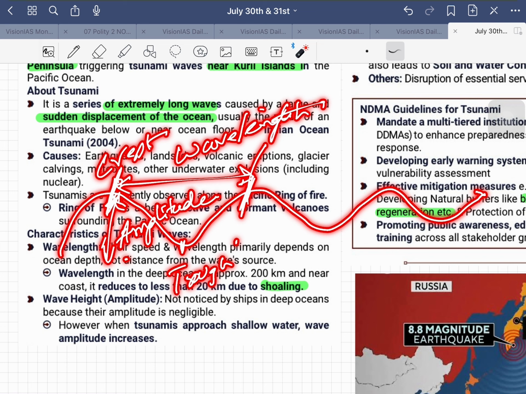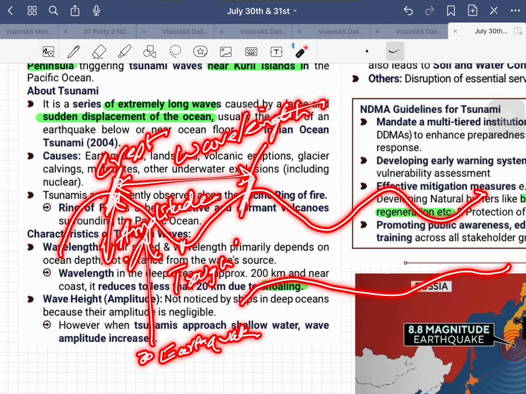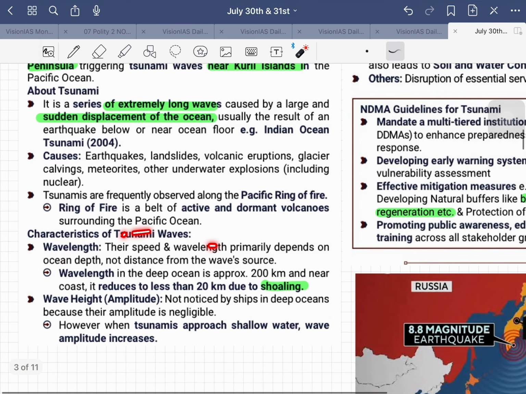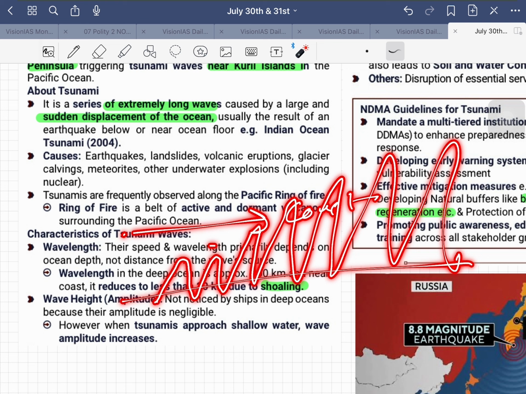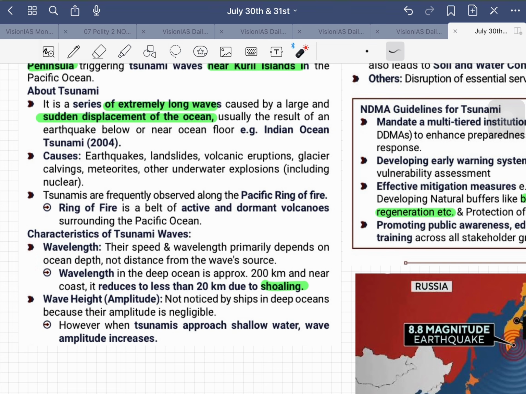Amplitude. So if you observe, if this is the earthquake source, near the source the wavelength will be very long and the amplitude very short. But when the tsunami slowly reaches the coastline, what will happen? Its wavelength will decrease and amplitude will increase. This is the case with a tsunami. You have to try to understand this. So these are the two characteristics that you need to understand.